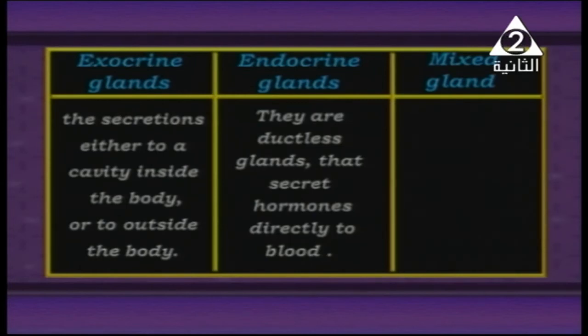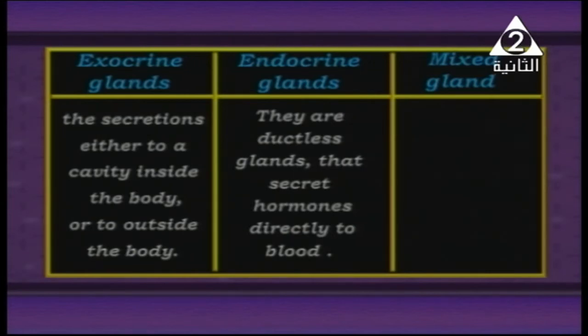While endocrine glands, from the name, mean there are no ducts connected to the group of tissue, which is called an endocrine gland, okay? And this secretion is called hormones. So the 3 different types of glands are exocrine, endocrine, and mixed. Exocrine glands secrete secretions which may be inside or outside the body.